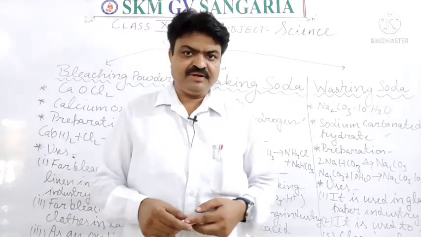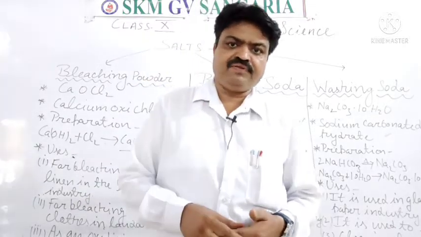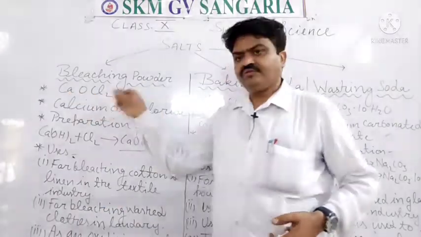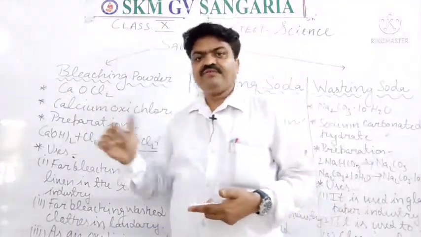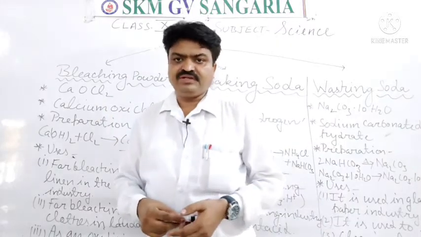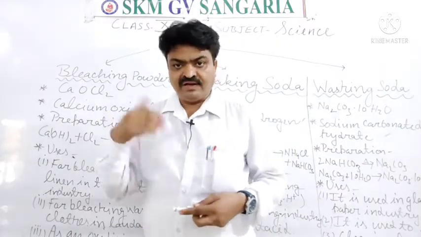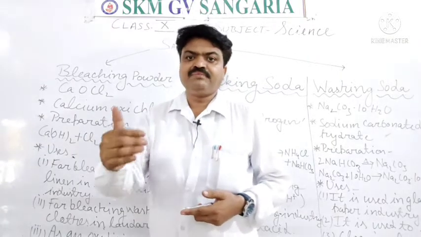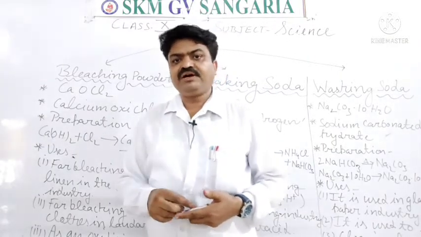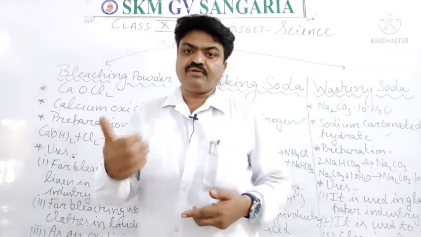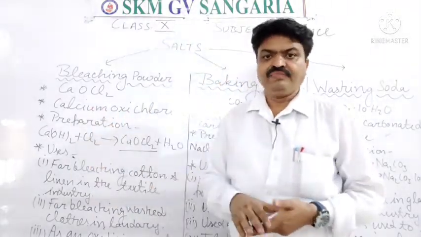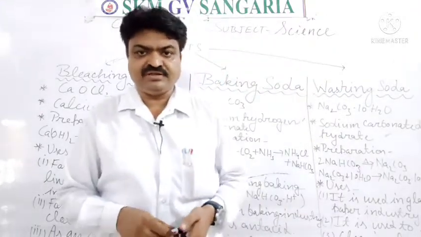And what is its chemical formula, students? Its chemical formula is CaOCl2, and we call it calcium oxychloride. And how is it prepared? It is prepared with the help of calcium hydroxide. When calcium hydroxide is reacted with chlorine gas, then what do we get? We get calcium oxychloride. Now we come to the next important salt.